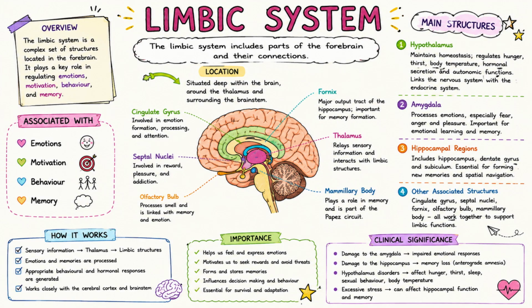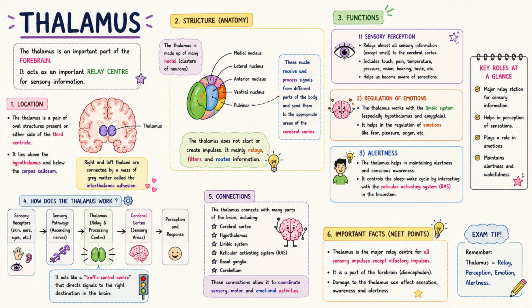The outer layer is called the cerebral cortex and mainly contains gray matter. The deeper region mainly contains white matter.